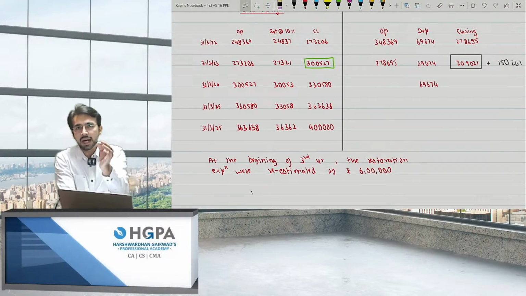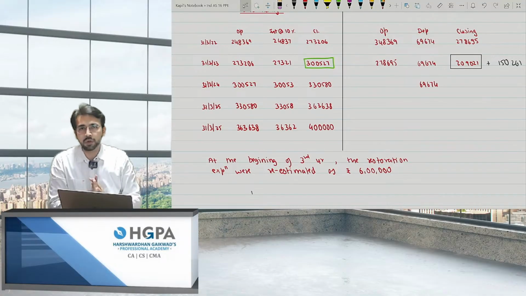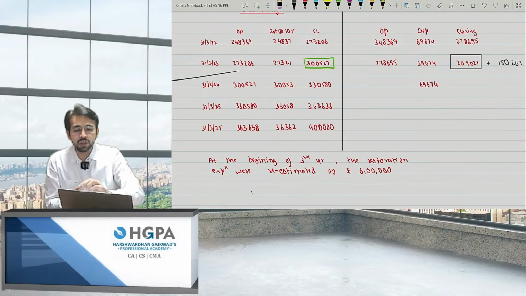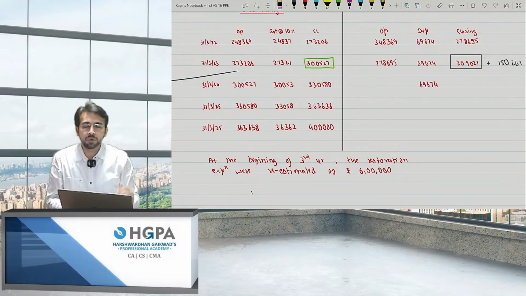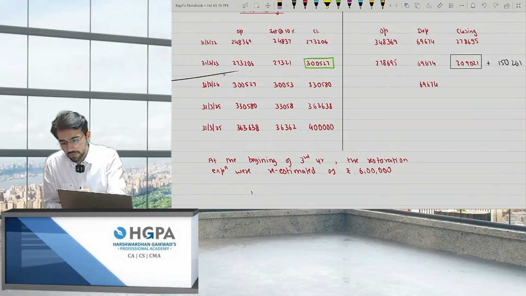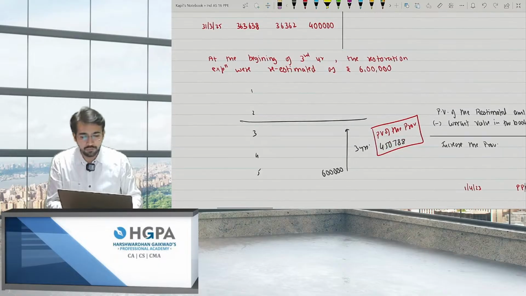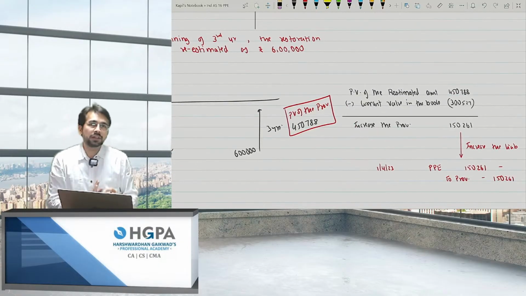But the problem was at the beginning of the third year, you changed the estimation amount. You are telling that it will not be 4 lakh, it will be 6 lakh now. Obviously, after 2 years, you are standing over here, and you are telling you have to pay 6 lakh 3 years from now. Not 5 years, but 3 years because 2 years are already down. So I have made the present value for 3 years. The present value of 6 lakh from 3 years will be 450,788.